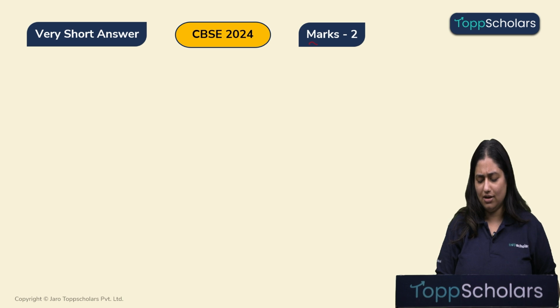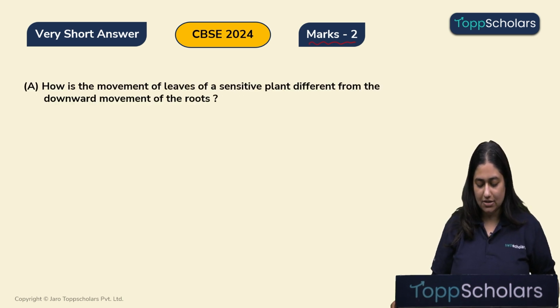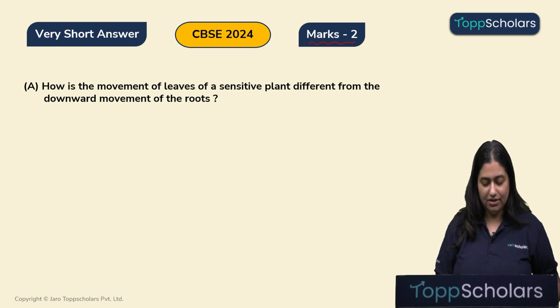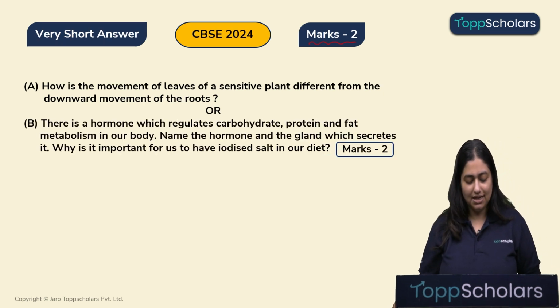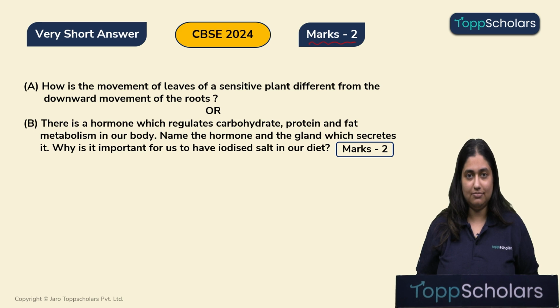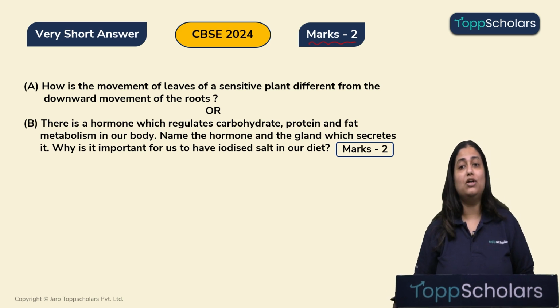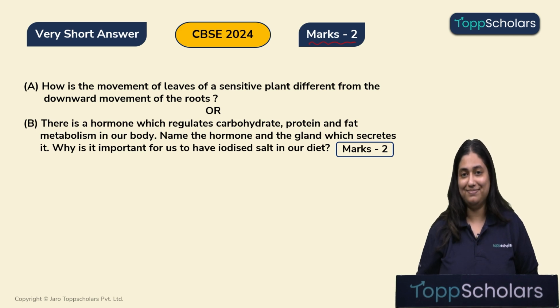Now, this is a 2-marker question. Let's read the question. How is the movement of leaves of a sensitive plant different from the downward movement of the roots? Or, there is a hormone which regulates the carbohydrate, protein and fat metabolism in our body. Name the hormone and gland which secretes it. Also, why is it important to have iodized salt in our diet? Alright children, so let's start answering the question.